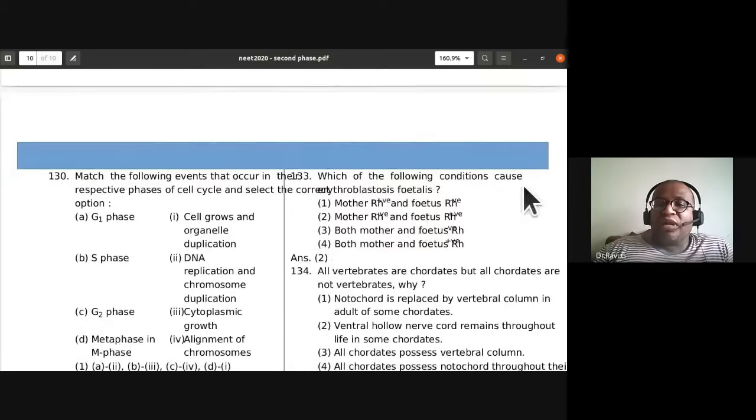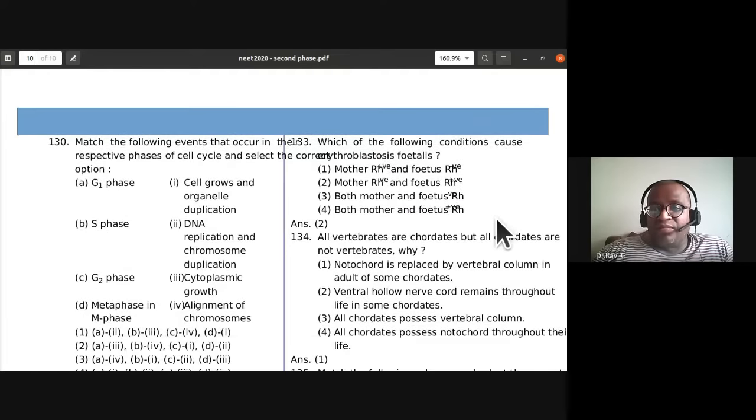So which of the following conditions causes erythroblastosis fetalis? Mother Rh negative and fetus Rh positive. So mother Rh negative and fetus Rh positive, that causes erythroblastosis fetalis.